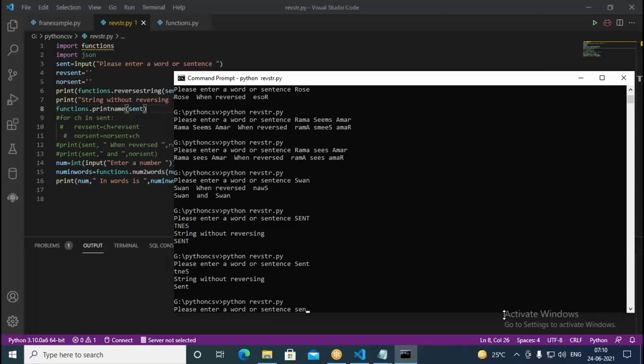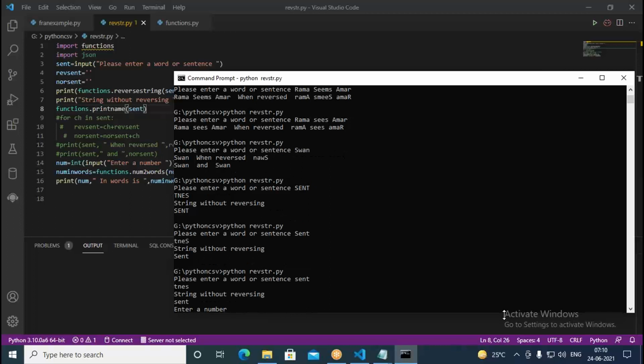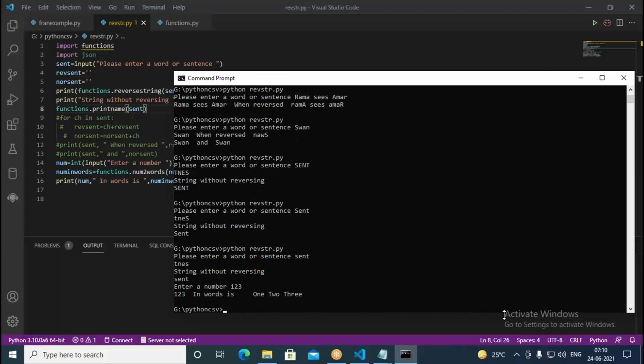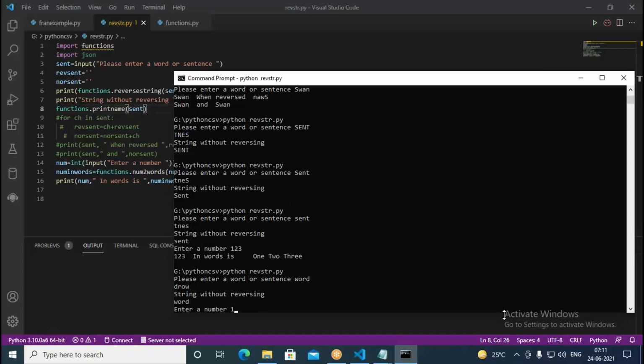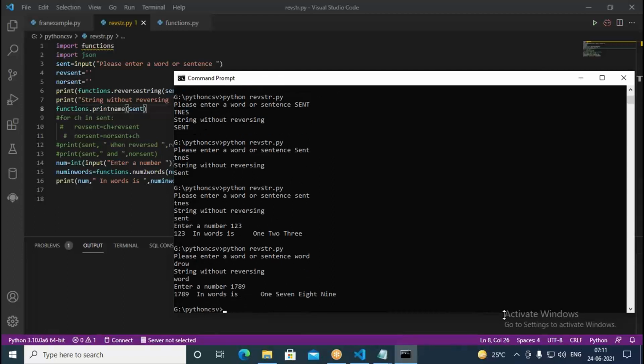I run it, then I enter a number like 123. It says 1, 2, 3. Whenever we convert 123 into words, it says 1, 2, and 3, because we have a digit 1, a digit 2, and a digit 3. Similarly, if I enter 1789, it should say 1789. Like this, it's printing here, 1789 is getting printed. So like this, the program is working for us.